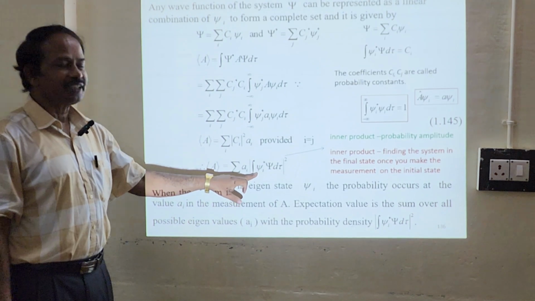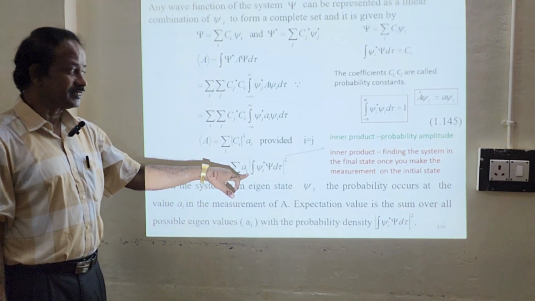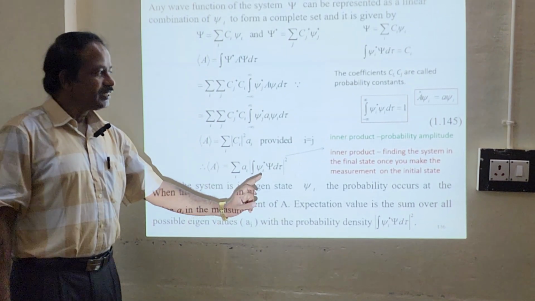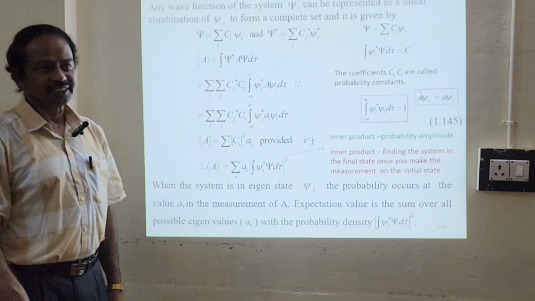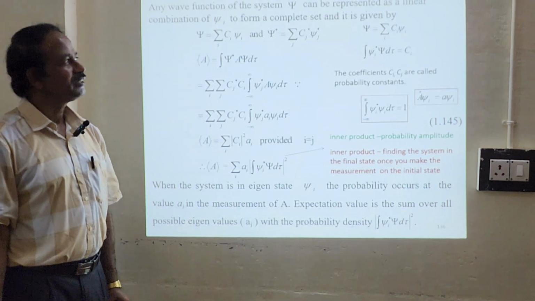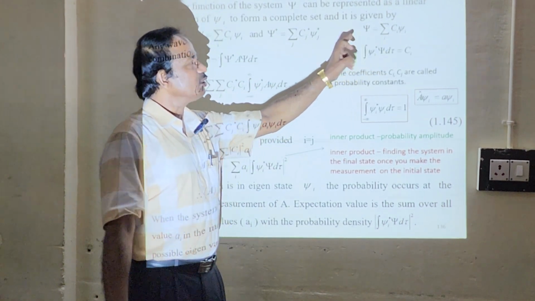So this is nothing but the inner product, finding the system in the final state once you make the measurement on the initial state. Okay. So this will be your initial state and that will be your final state.